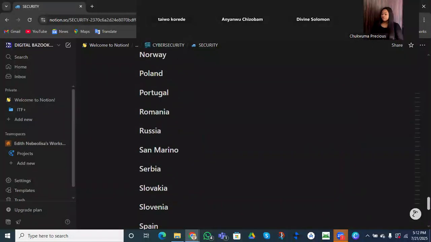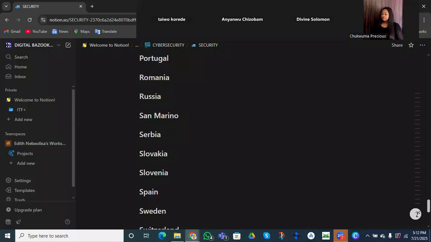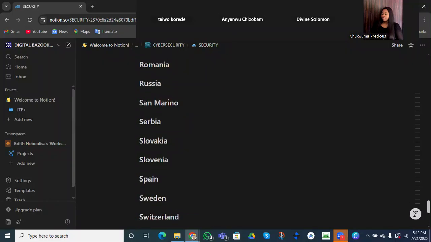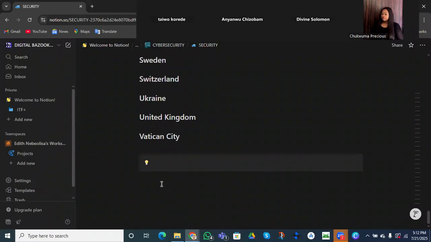So we have lots more of them. Examples of other blocks that we can look into are our divider block, our quote blocks, and our link to page blocks. So a lot more blocks. Maybe we'll not be able to finish all, but let's see how far we are going to go. This is our divider block, right? All right.